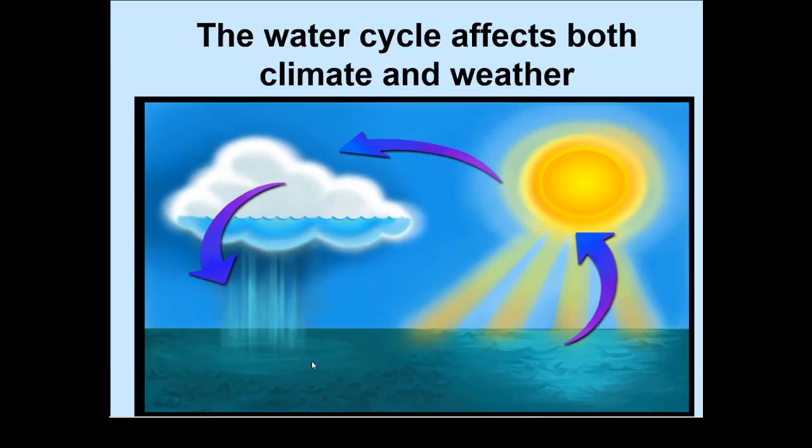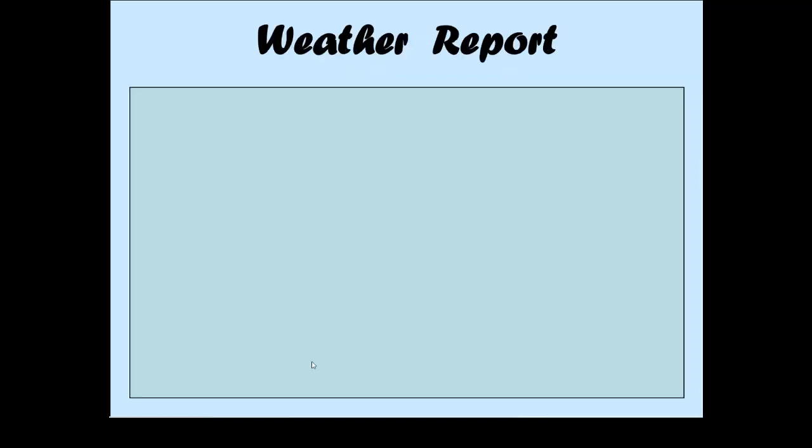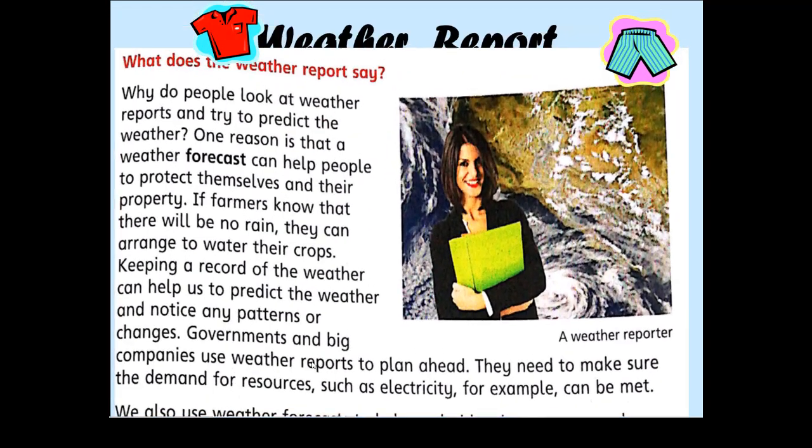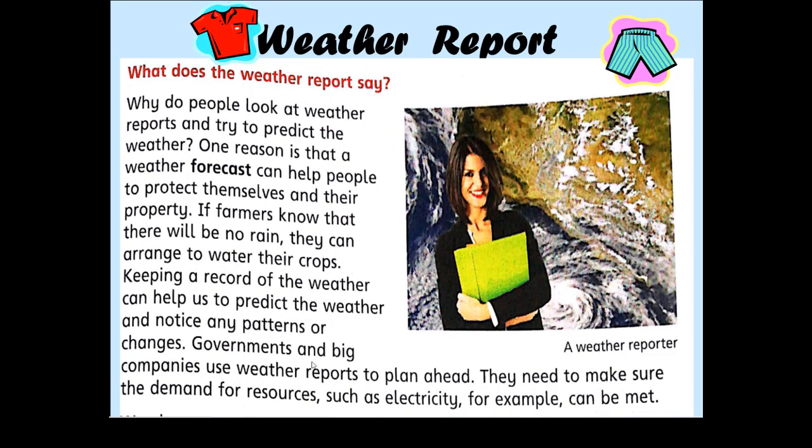The water cycle is also a very important factor which affects both climate and weather. So it is quite obvious that when we use all these weather tools, after that we will be able to make a clear weather report, which we call a weather forecast. A weather forecast can help people to protect themselves and their property.